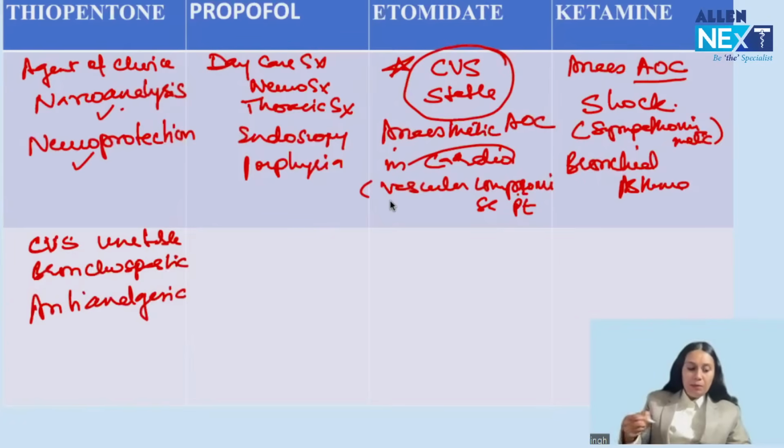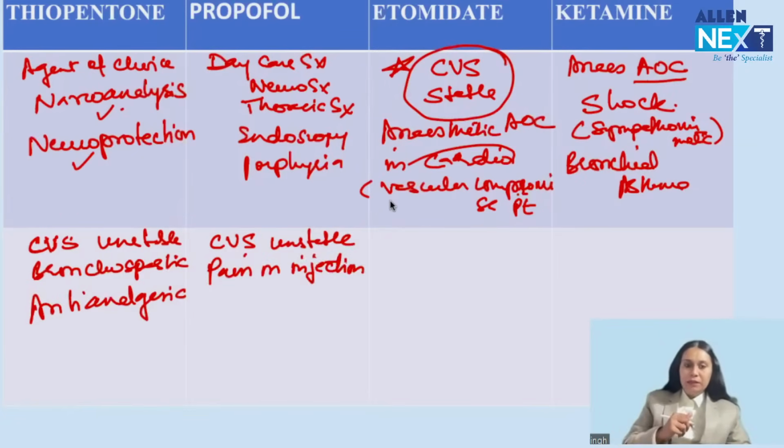So three important problems of thiopentone: cardiovascular unstable, bronchospastic, anti-analgesic. Propofol, two important problems: cardiovascular unstable and pain on injection. Whenever we inject, wherever we inject, there is a local pain.